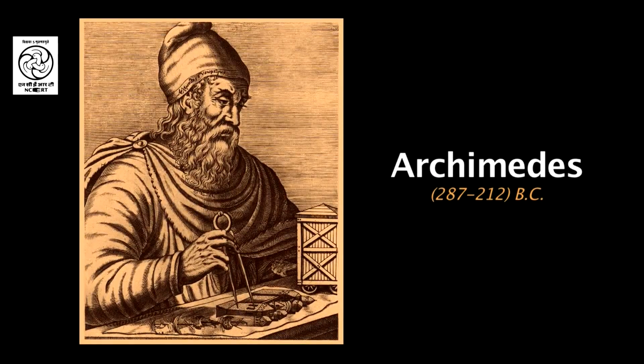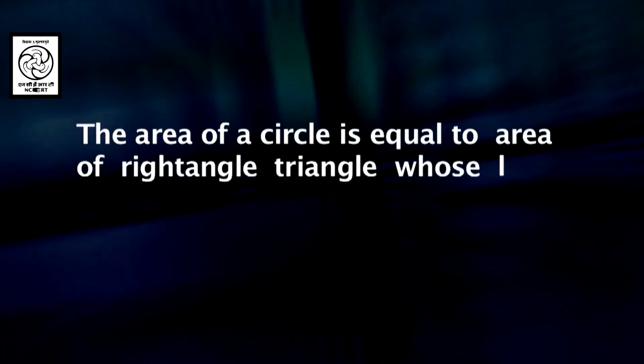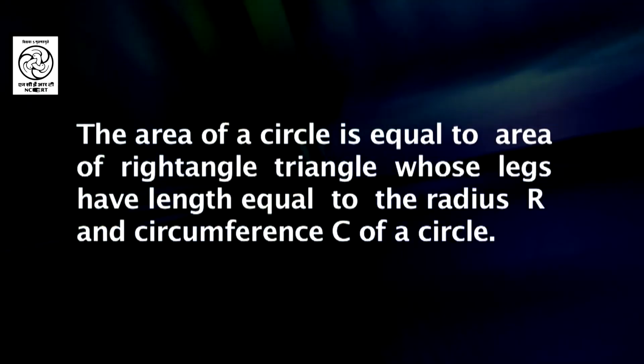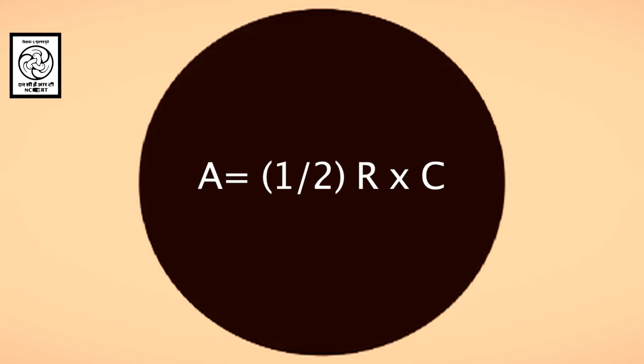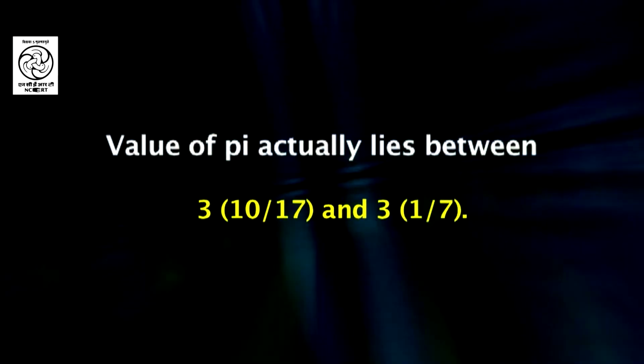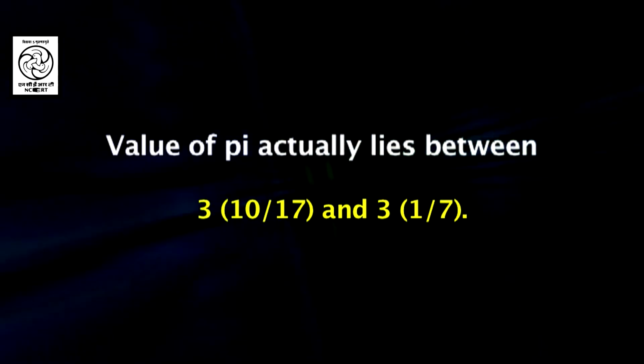Archimedes, who lived from 287 to 212 BC, proposed that the area of a circle was equal to the area of a right triangle whose legs have lengths equal to the radius r and the circumference c of the circle. Thus, A, the area of the right triangle, is equal to half r into c. He used indirect proof and the areas of inscribed and circumscribed polygons to prove his conjecture, and to prove that the value of pi actually lies between 3 10/71 and 3 1/7.